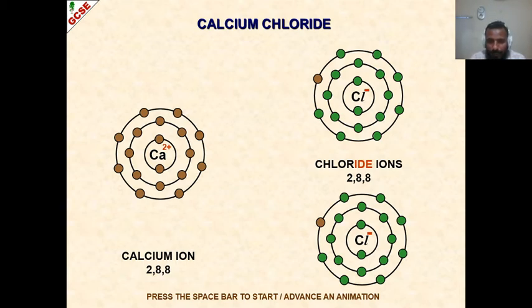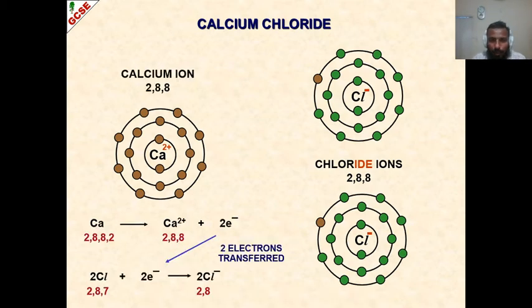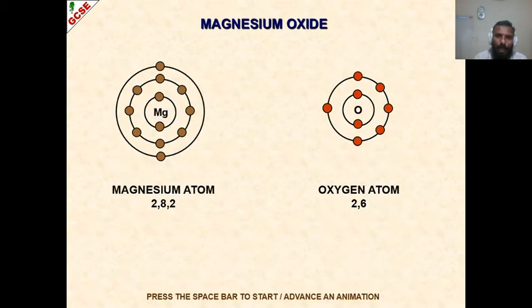Now since they are oppositely charged, and I just said that opposites always attract, what will happen? They will attract towards each other. So each chlorine will make an ionic linkage with calcium, making CaCl2. Alright, is it clear? Great. So this is the way these compounds are formed.